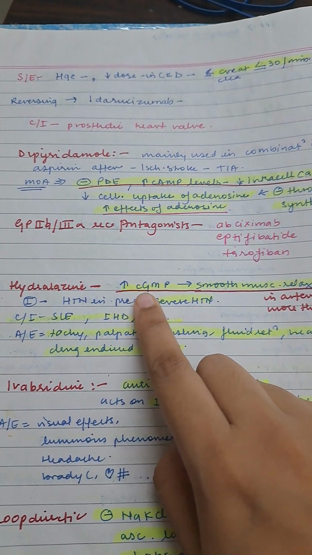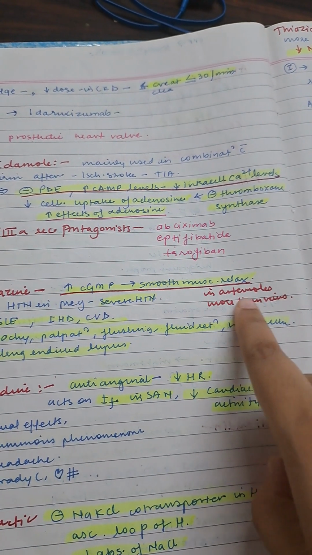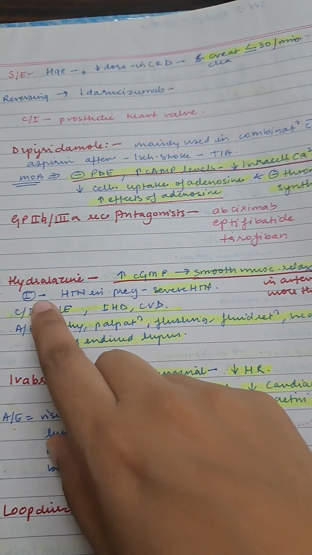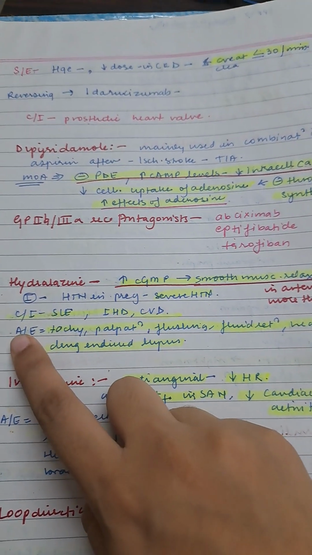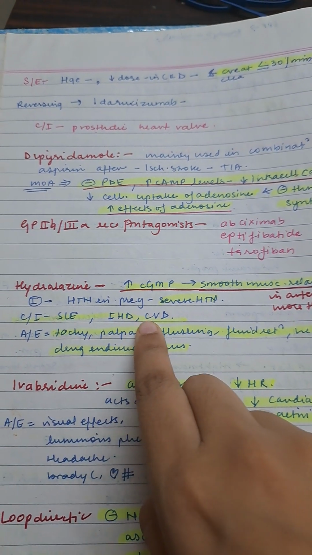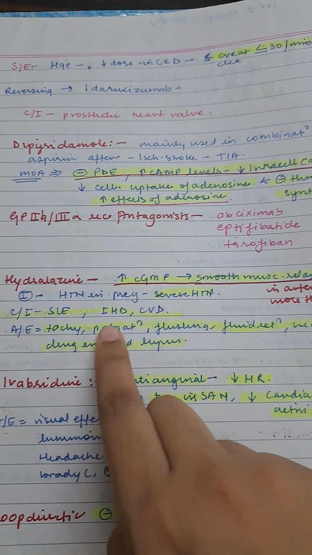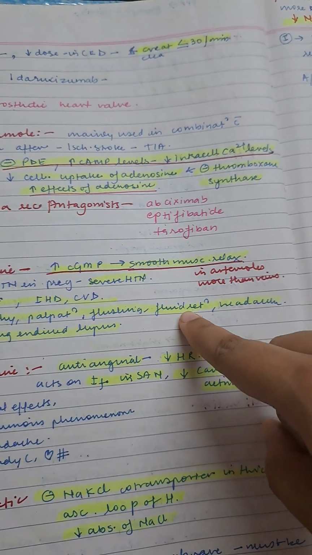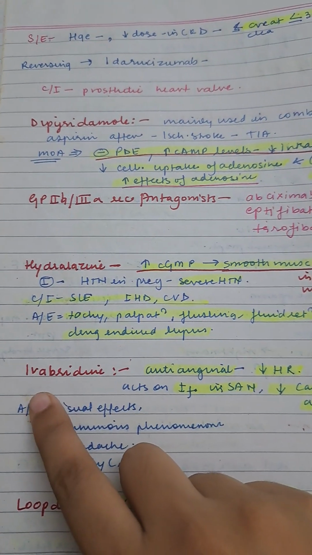Hydralazine increases cyclic GMP, a smooth muscle relaxant in arterioles more than veins. Indication: hypertension in pregnancy, severe hypertension. Contraindicated in SLE, ischemic heart disease, cardiovascular disease. Adverse effects are tachycardia, palpitation, flushing, fluid retention, headache, drug-induced lupus.